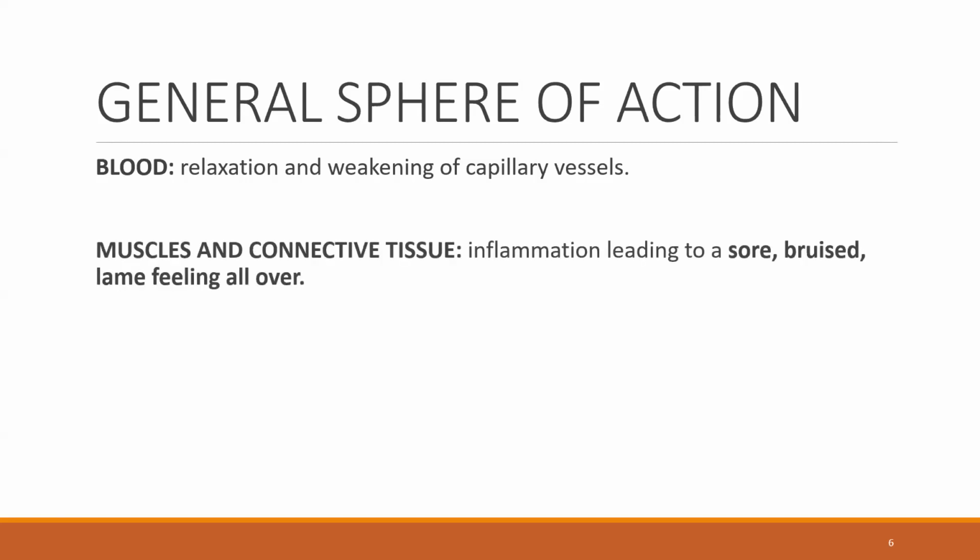So the next main area of action is the muscle and connective tissue. You know the red line symptom of the majority of the drugs in Compositae, which is a sore, bruised, lame feeling, which basically happens because of inflammation or a strain on the muscles and connective tissue.